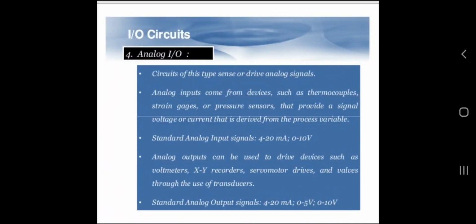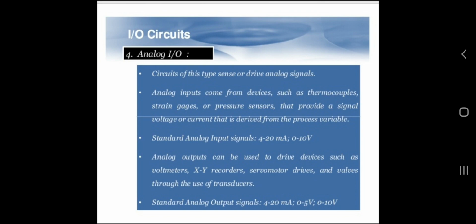Then circuits of analog input output. These sense or drive analog signals. Analog inputs come from devices such as thermocouples, strain gauges or pressure sensors that provide a signal voltage or current that is derived from the process variables.